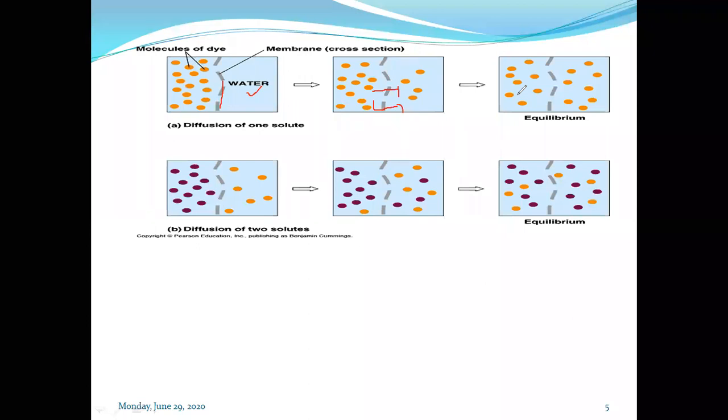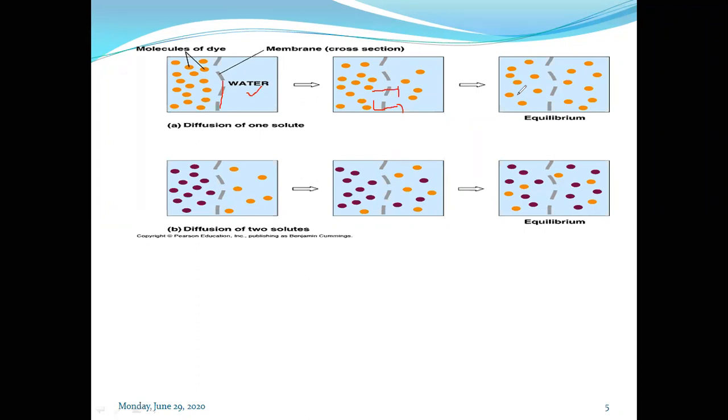The movement or transport of molecules stops when the concentration of the solute molecule on both sides becomes equal, and such a state we call an equilibrium condition. So this process of diffusion will run until the system reaches the equilibrium condition.